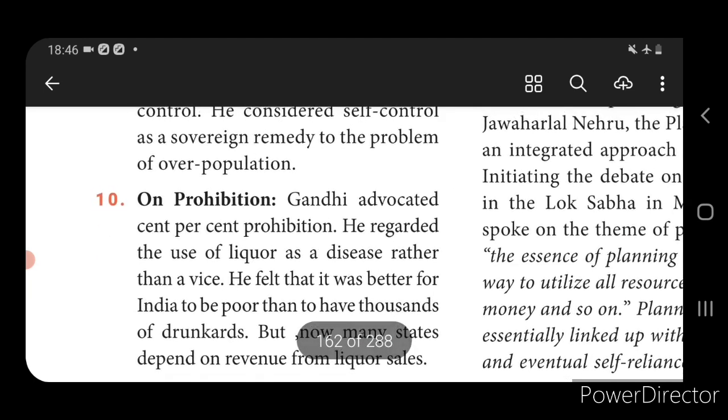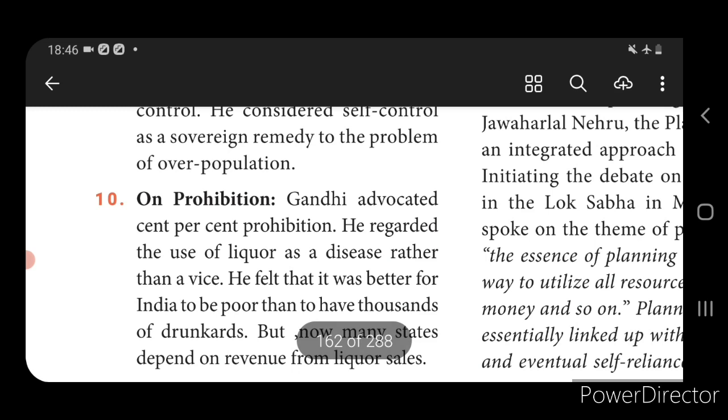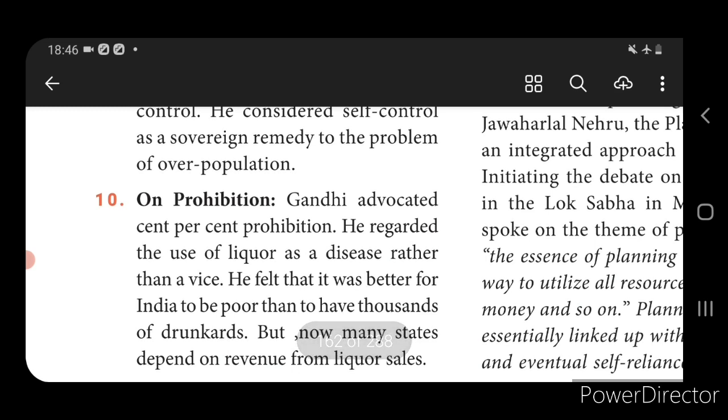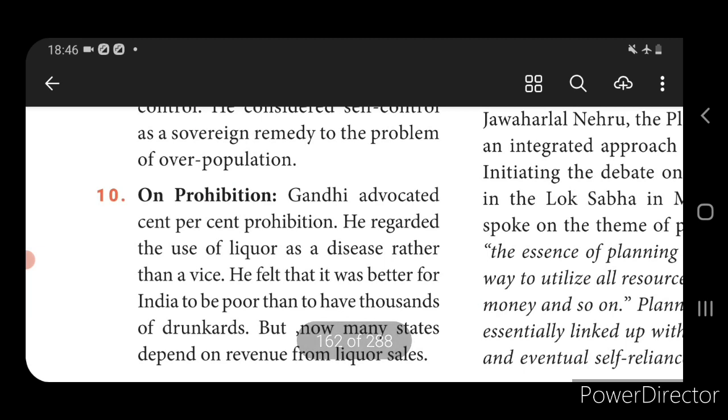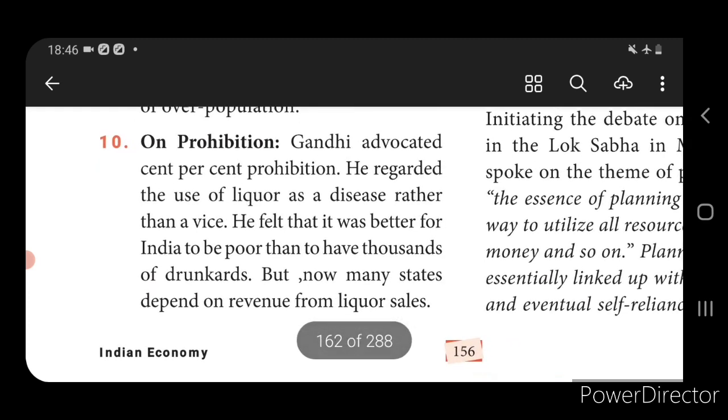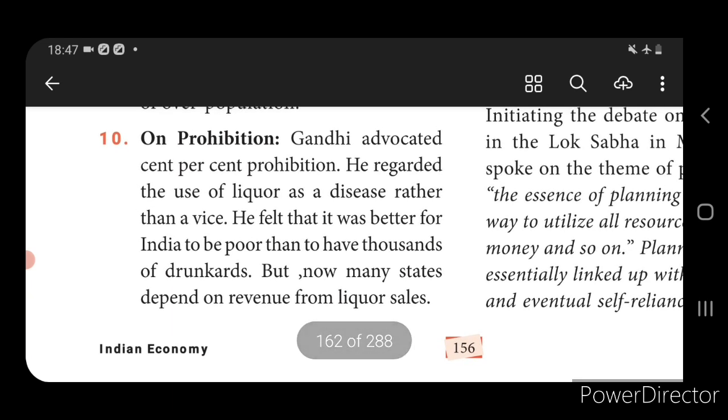Prohibition means prohibiting the use of liquor. In India, the use of liquor, which is considered a disease, has spread all over the country. Nowadays many states depend on the sale of liquor because through that they receive more revenue. But he strictly prohibited the use of liquor.